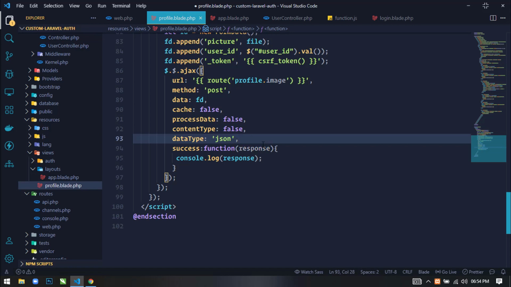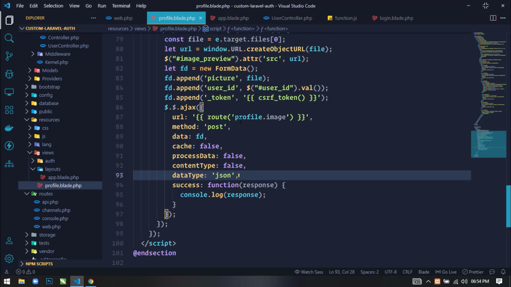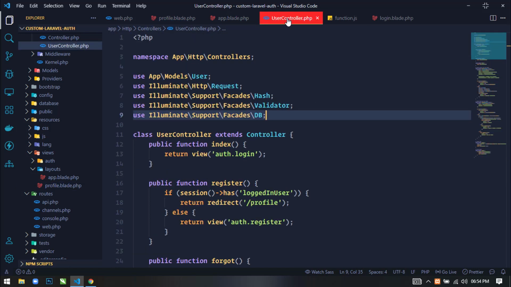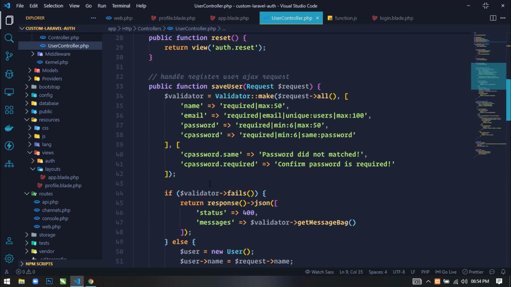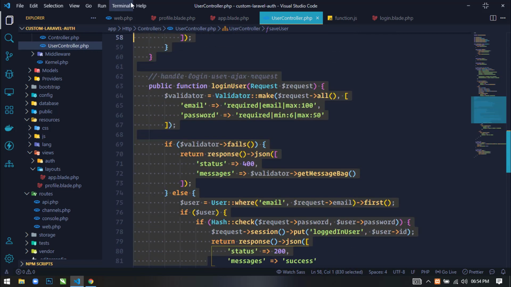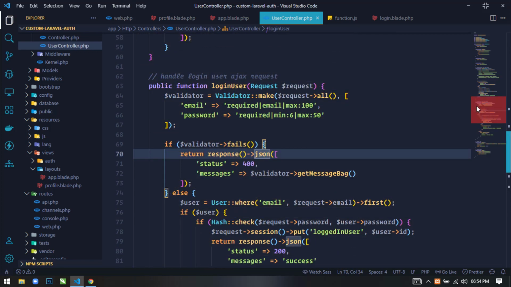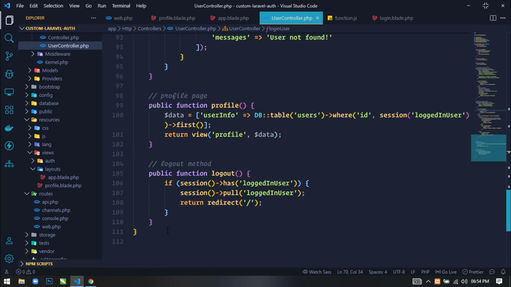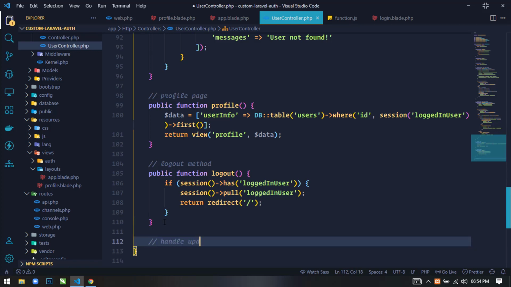And for the success response, for now I'm just using console log to display the response. Now just go to the user controller.php file, and we have to define the method update profile image. Just below this, write a comment: handle update user profile image Ajax request.